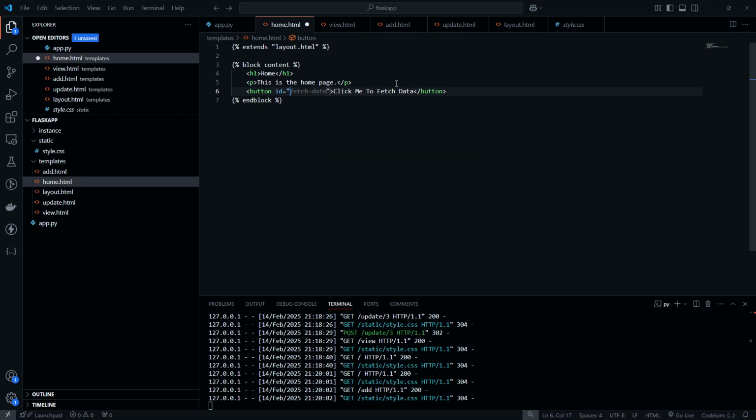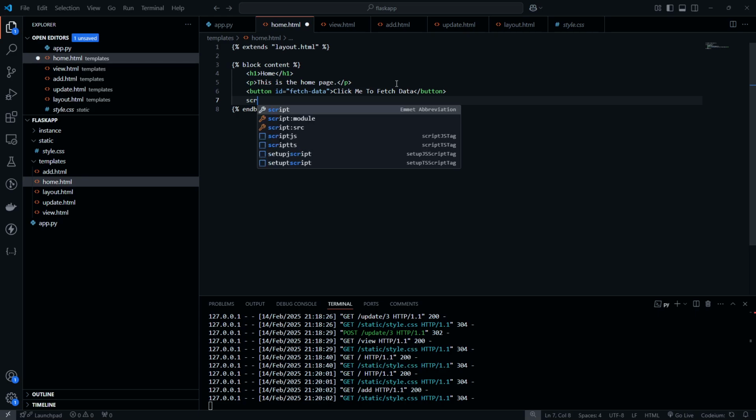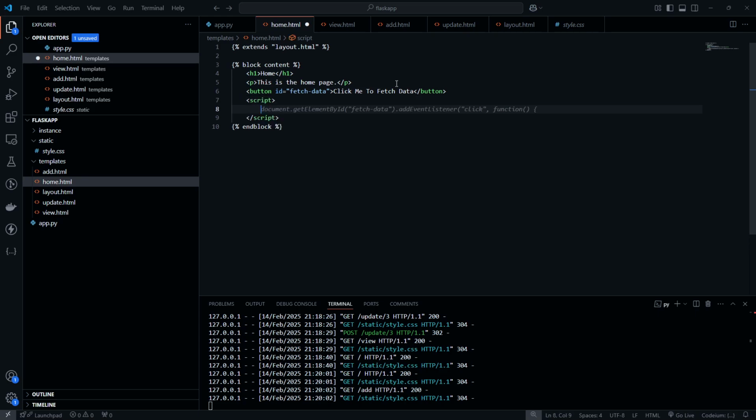And we're going to give this an ID of fetch data. And now what we can do is write some JavaScript. So luckily, AI here is doing most of the work for me. So what we can do is grab this button element. So that's what this document.getElementById thing does. And then we're going to say add event listener.